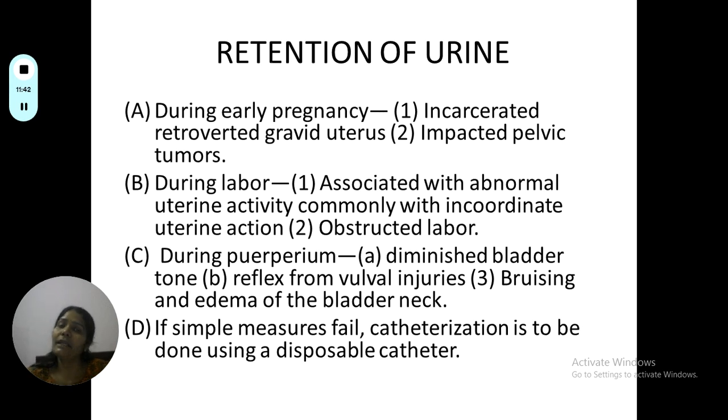Then we have retention of urine, where the patient presents with acute pain. So what are the causes of retention of urine? During early pregnancy, it is the incarcerated retroverted gravid uterus. The retroverted gravid uterus is compressing over the urethra and bladder, which will lead to retention of urine, and also impacted pelvic tumors.